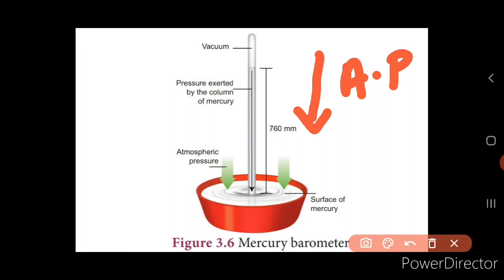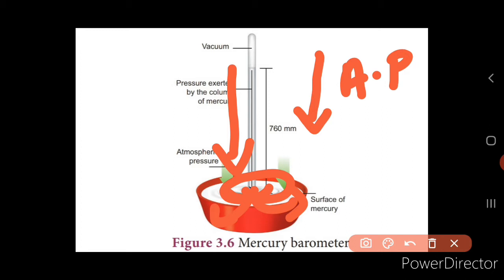Now what will happen if there is a decrease in the atmospheric pressure? More and more of mercury drains into the tub. That is, from the mercury column, more and more of mercury will drain into the tub.